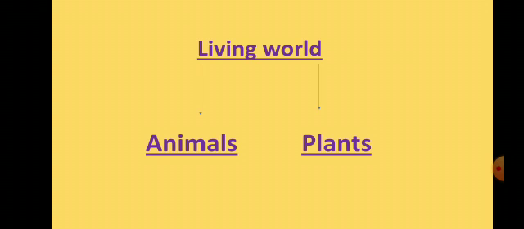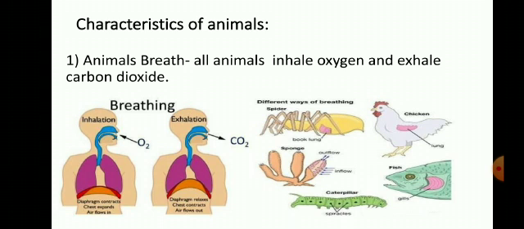So these are the two main categories of the living world on the earth. This year in EVS 2 we shall take into account the animal world only. So let us see the main characteristics of animals.